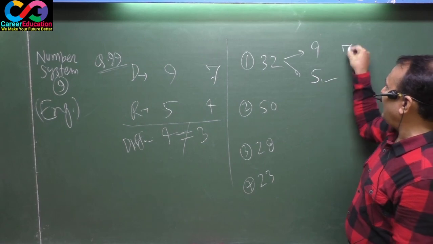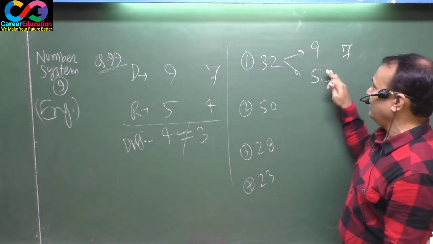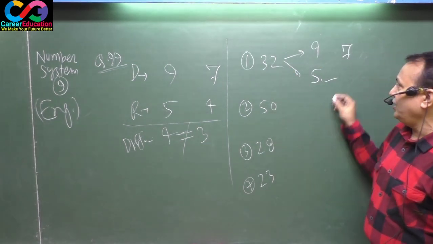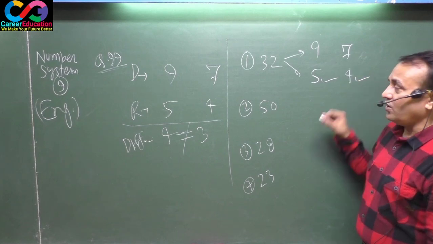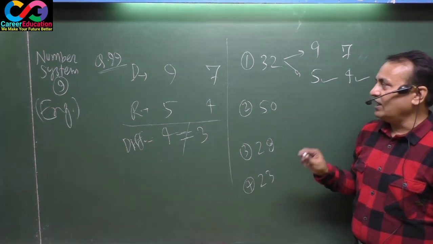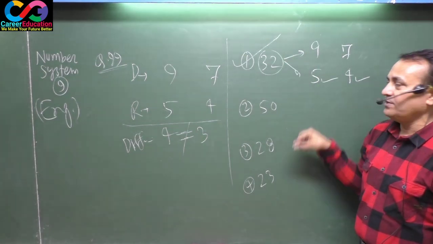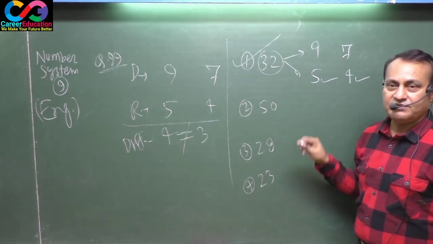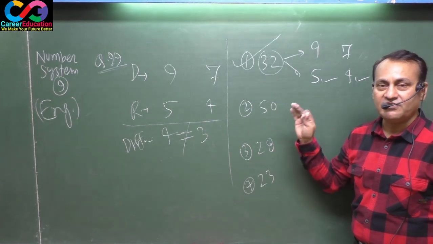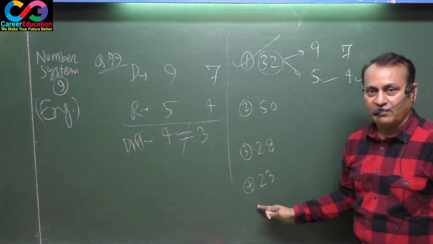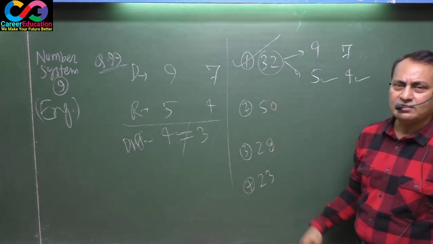Again, divide 32 by 7. 7 4s are 28, remainder is 4. This also matches completely. That means this is such a number: when divided by 9 it gives remainder 5, when divided by 7 it gives remainder 4. That means this is your perfect answer and there is no need to proceed further.